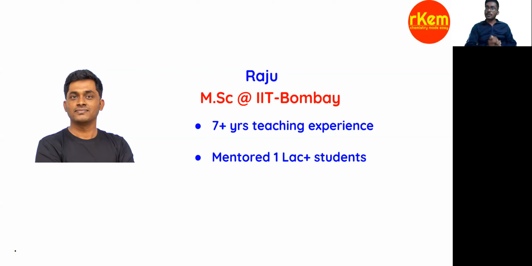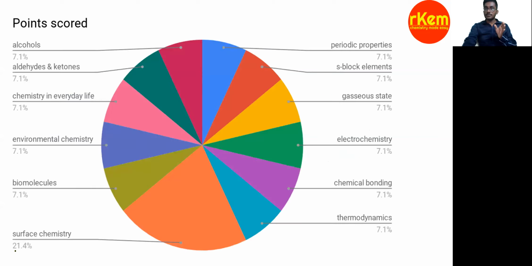Overall, it is an easy to moderate level paper. It is not tough, as far as chemistry is concerned. Let me show you the complete analysis, what chapters are covered and what is the percentage.